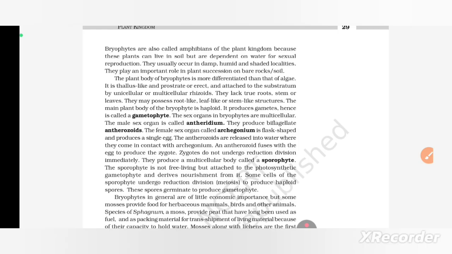They usually occur in damp, humid and shaded localities. They play an important role in plant succession on bare rock and soil. The plant body of bryophytes is more differentiated than that of algae. It is thallus-like and prostrate or erect, and attached to the substratum by unicellular or multicellular rhizoids.